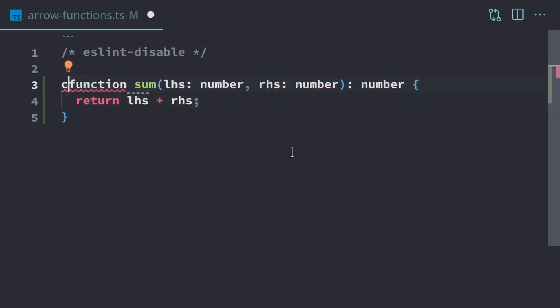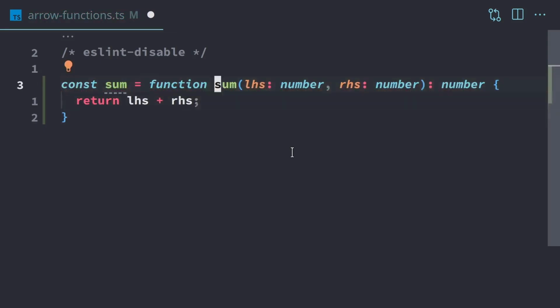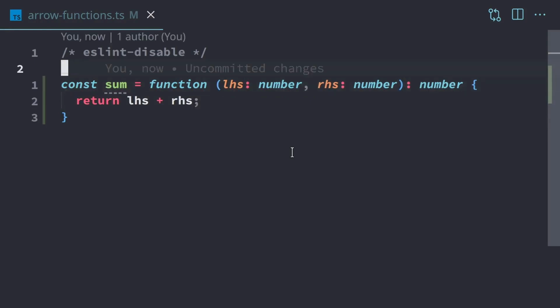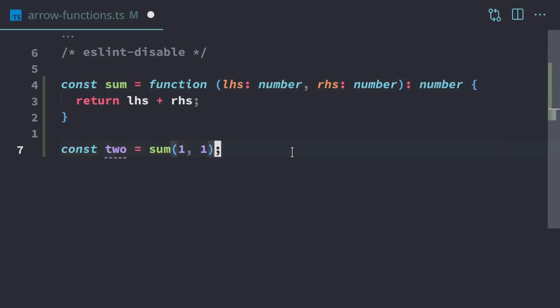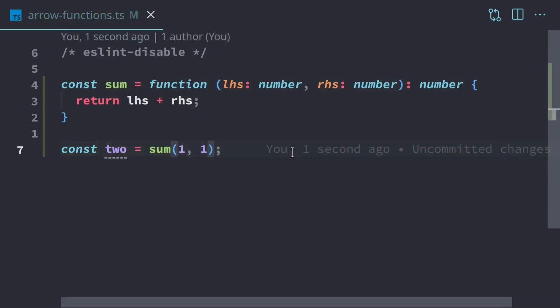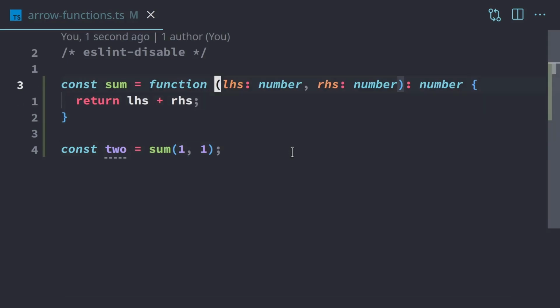we can assign it to a variable by using const sum equals function, and we can just take out the name there. And so now this is a function expression, and we can use it just like we would a normal function. So we can sum 1 and 1, and it works just like our regular function we've been doing. We can also create an arrow function.